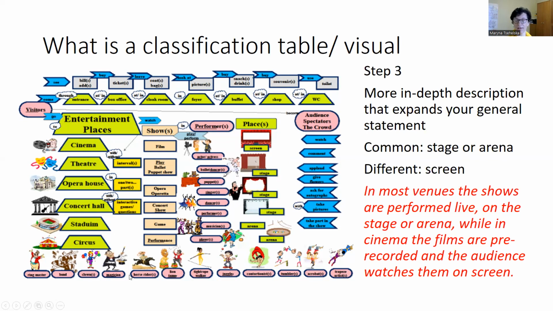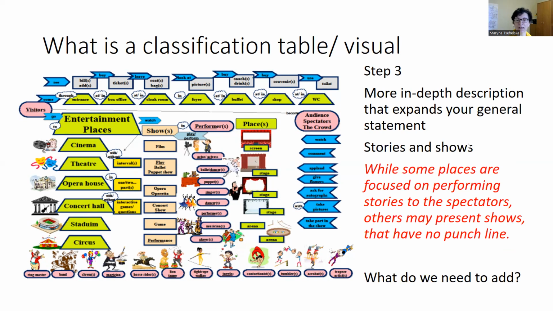So we may say here, in most venues, the shows are performed live on the stage or arena, while in cinema, the films are pre-recorded and the audience watches them on screen.